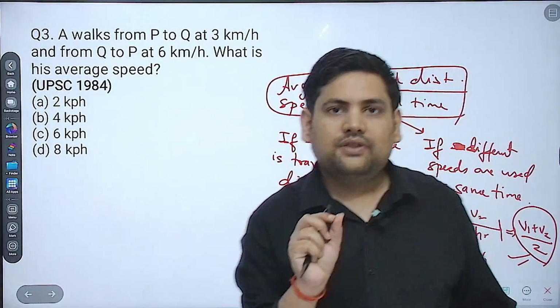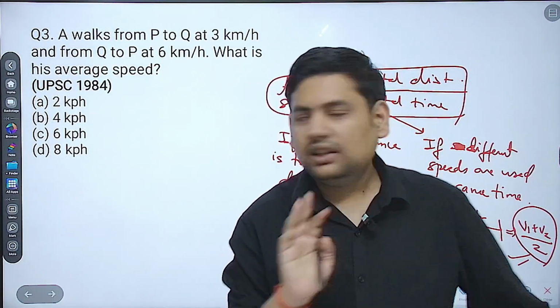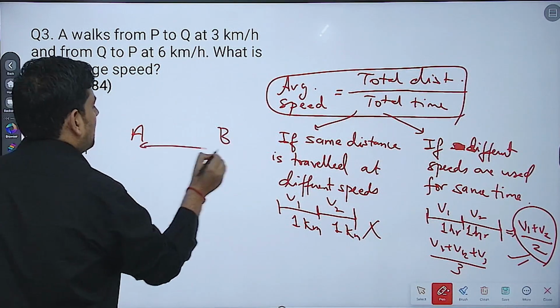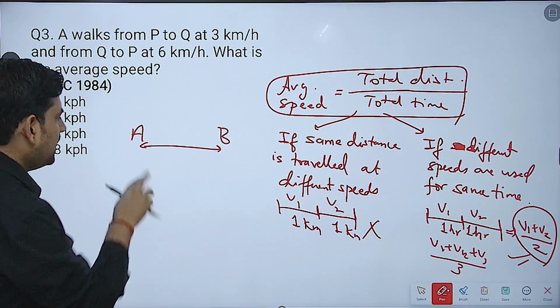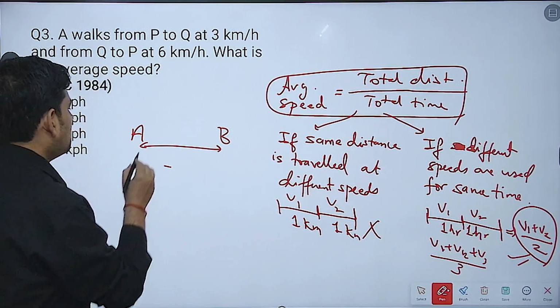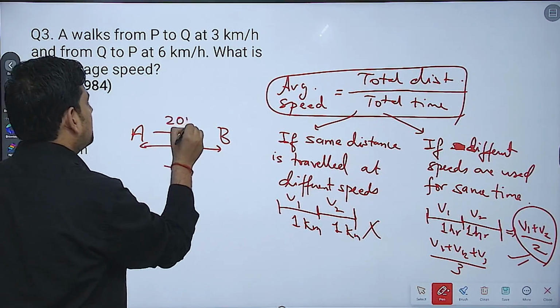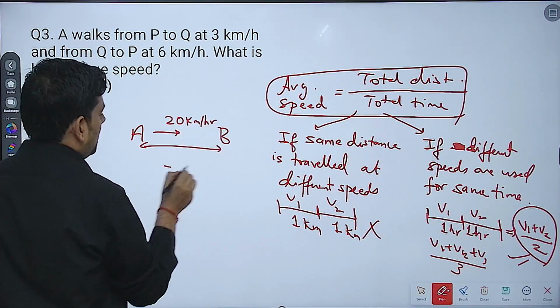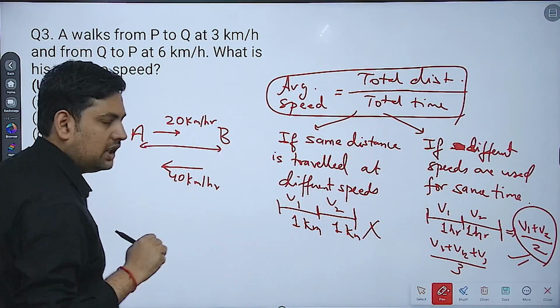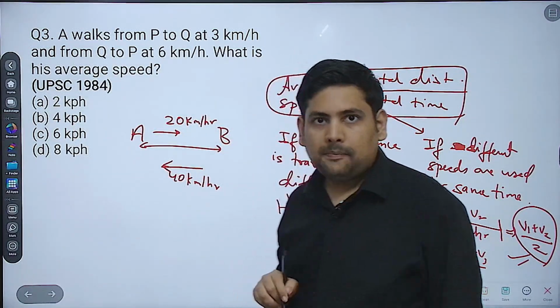Now if a vehicle, let's say, goes from point A to point B, now distance is same, correct? While going also, while coming also, distance will be same. Now it goes at a speed of 20 kilometer per hour. It comes back at the speed of 40 kilometer per hour.